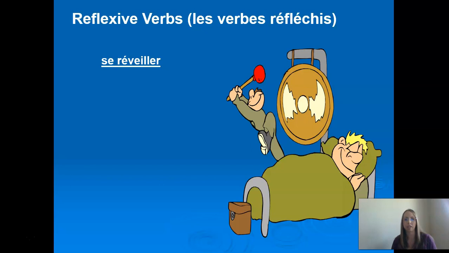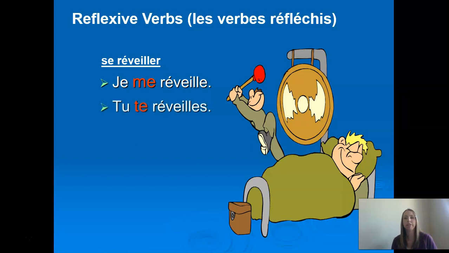Let's use se réveiller as our example. Je me réveille. So we know that with je, the verb always ends with an E, right? Because it's an ER verb. What do we do with the se? We change it to me to match with je. Je me réveille. And don't forget our pronunciation, right? We've been practicing the vocab so far just as vocab, right? So all the verbs just had an ER on them when we said to wake up, to brush your teeth, se réveiller, se brosser les dents. So we pronounce the endings. Now we're conjugating them, right? So silent endings. Je me réveille.